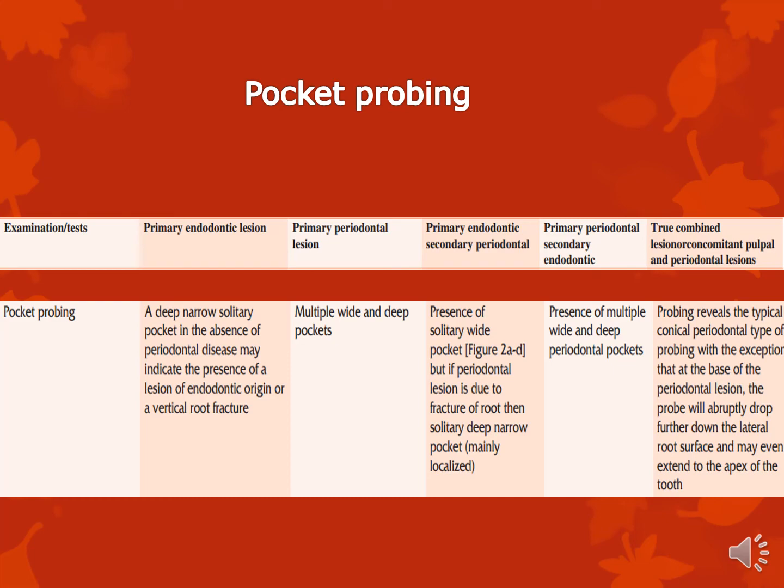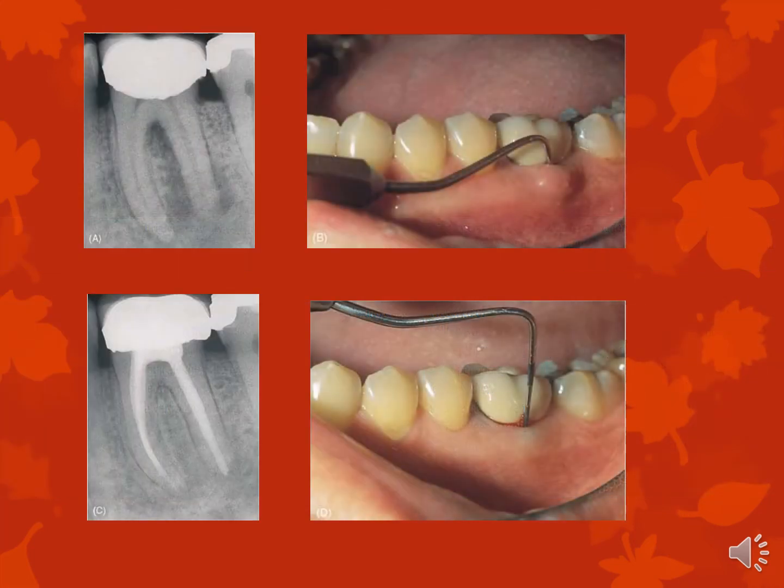This is a picture of that classical first category that I was talking to you about, where there's a primary endo lesion, but you have a probing depth because the primary endo lesion is oozing out through the periodontal ligament space.